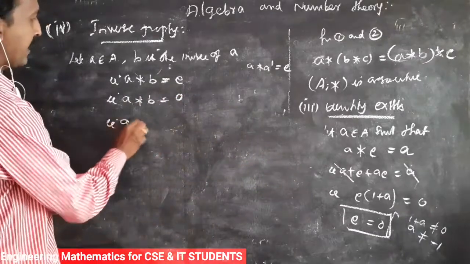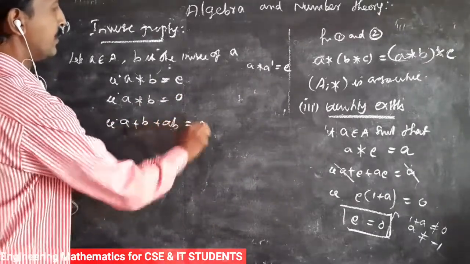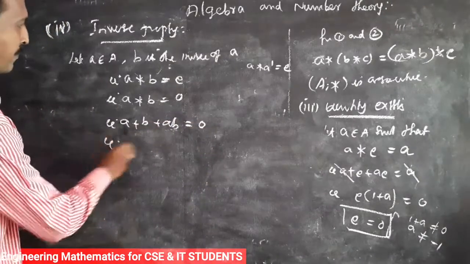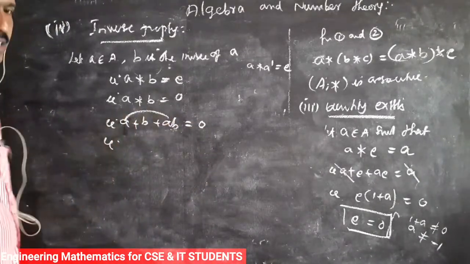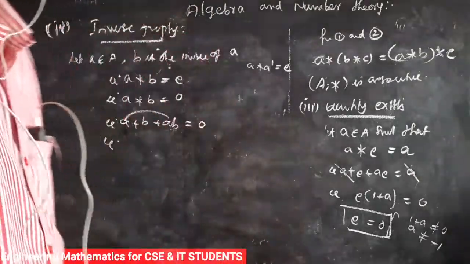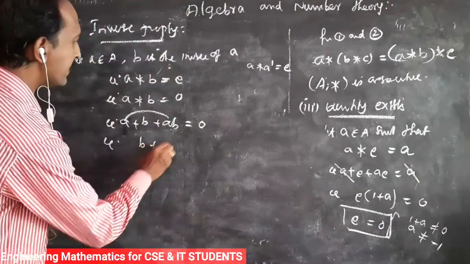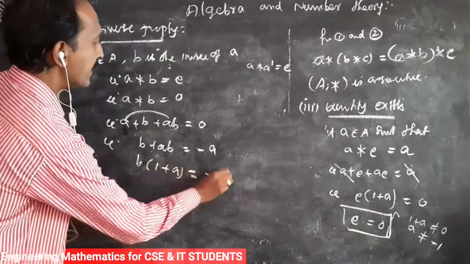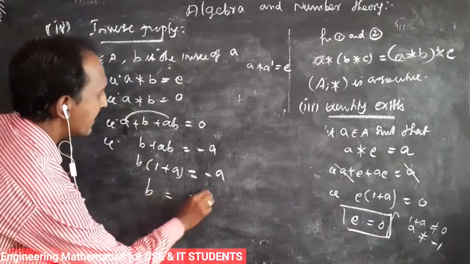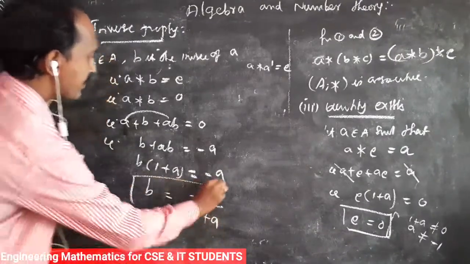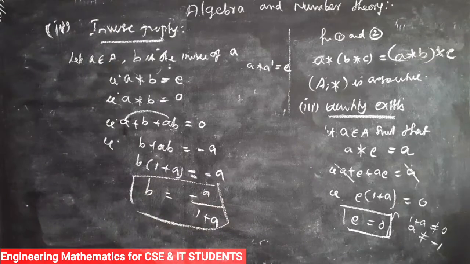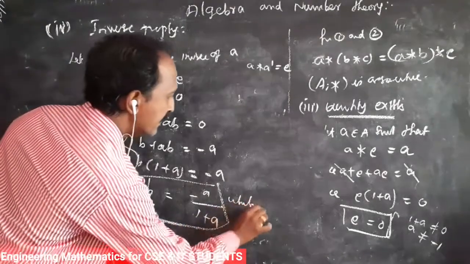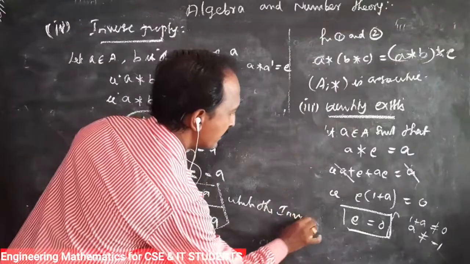So that is A plus B plus AB equals 0. Combine these two: B plus AB equals minus A, or B into (1 plus A) equals minus A, or B equals minus A by 1 plus A. Therefore, this is the inverse element.